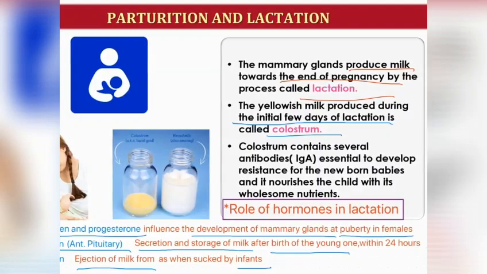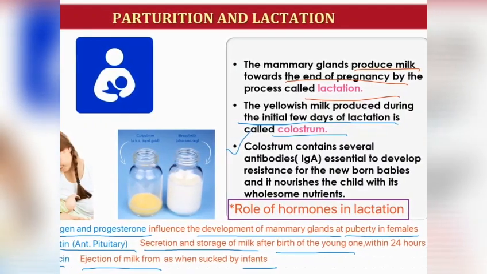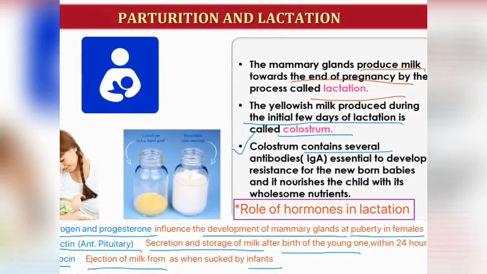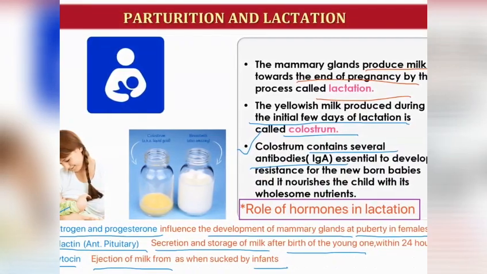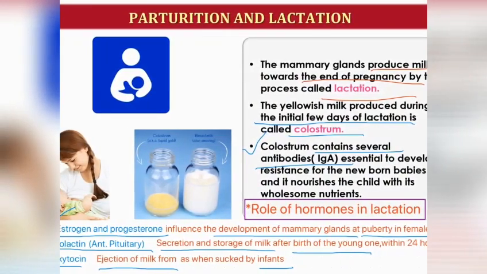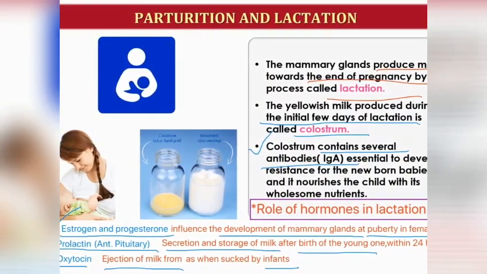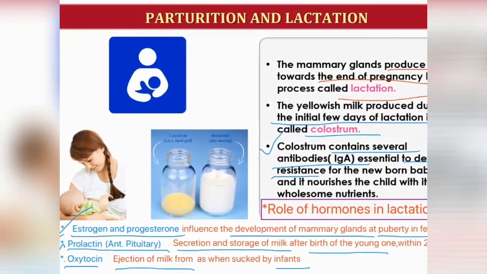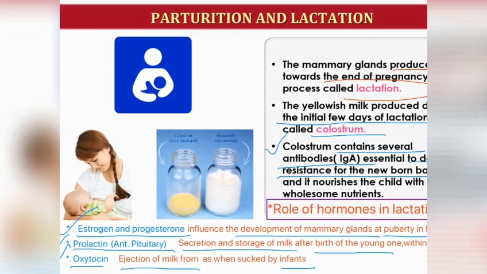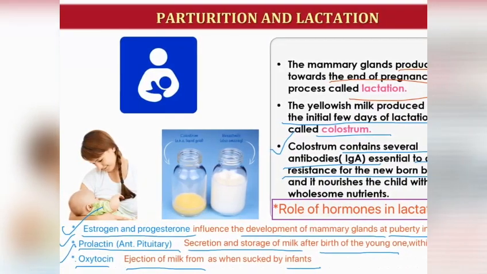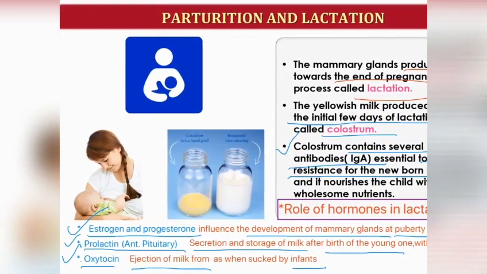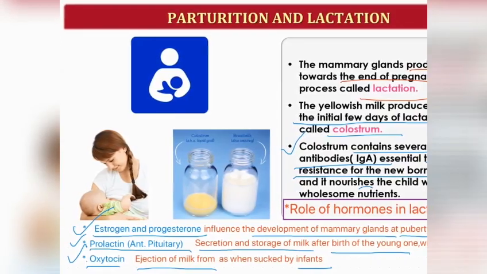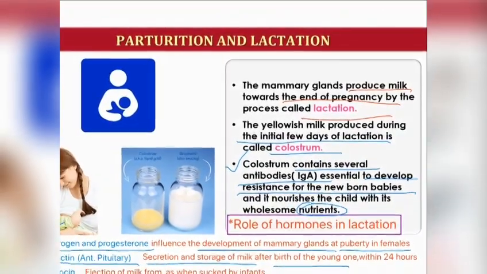How? Because colostrum contains several antibodies, and the antibody's name is IgA. IgA is present in the colostrum, which is very essential to develop resistance for the newborn baby and provides immunity to the body, and it also contains some nutrients, and it is rich in protein.